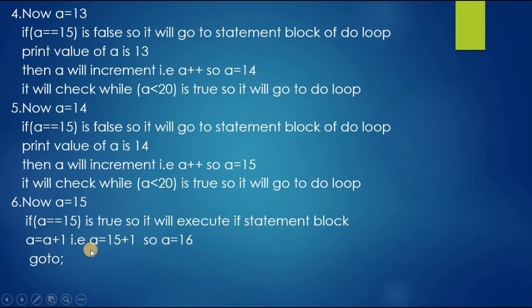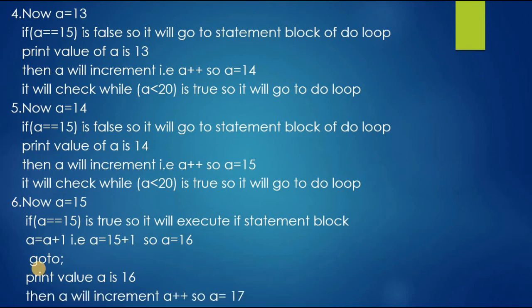There we gave a is equal to a plus 1, so we got the value of a as 16. After that we gave a goto statement there, so the process will continue and it will go to the do loop and print the value of a is 16, and a will be incremented, so now a is 17.